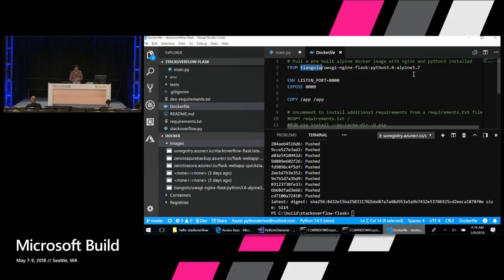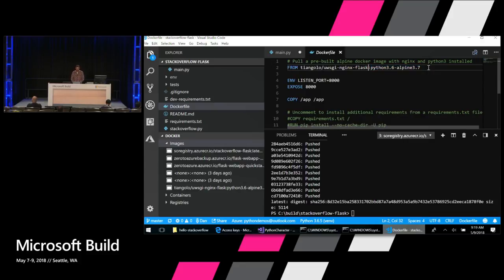They've created this container that's based on Alpine Linux, and it's got Python 3.6 installed. Alpine Linux is a very small distribution of Linux. You can get images down to only about 60 or 70 megabytes, as opposed to a full Ubuntu image, which is about a gigabyte in size. So smaller images means faster to push, faster to download, and uses less space on the server.